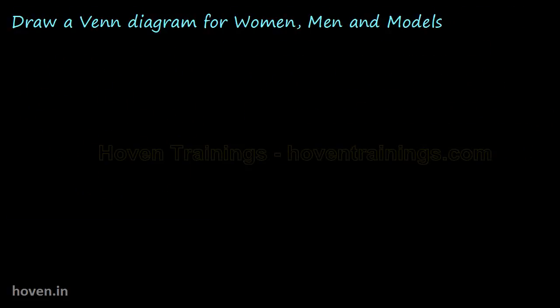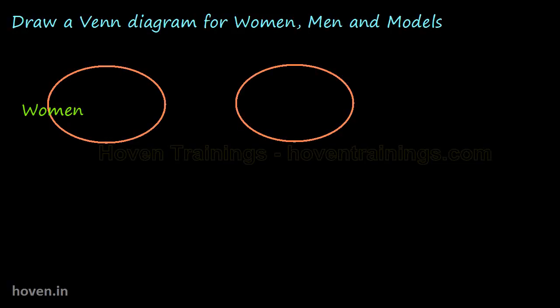Draw a Venn diagram for women, men, and models. We can start by drawing 2 independent circles for men and women. Now we know that some women are in the modeling profession. So the circle for models will cut the circle for women. Similarly, we can conclude that the circle for models will cut the circle for men also.